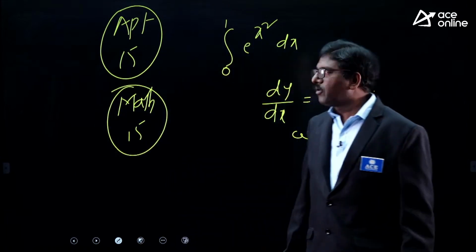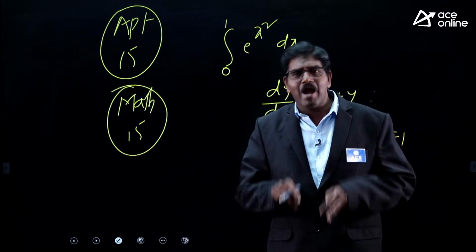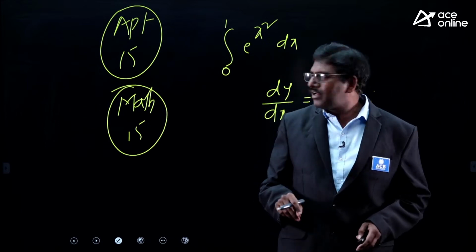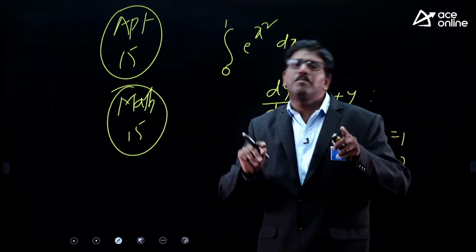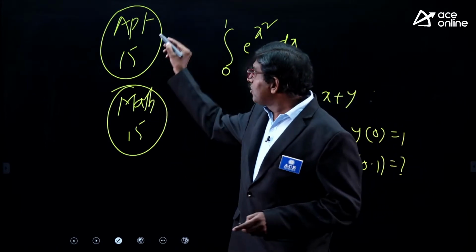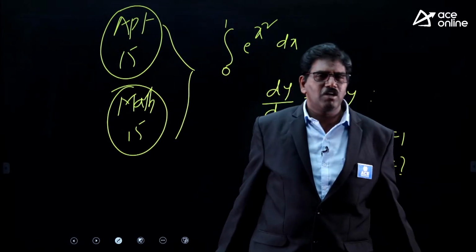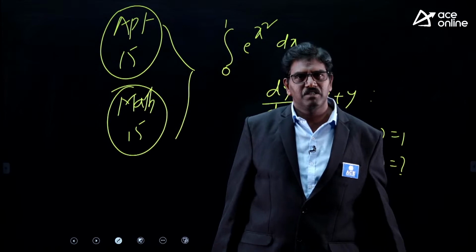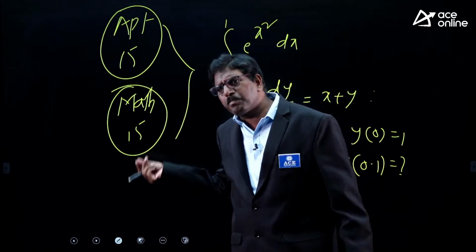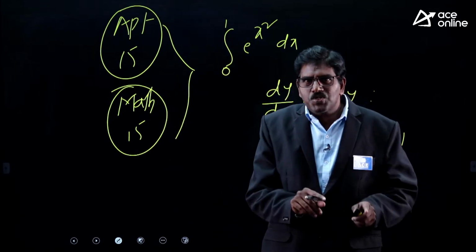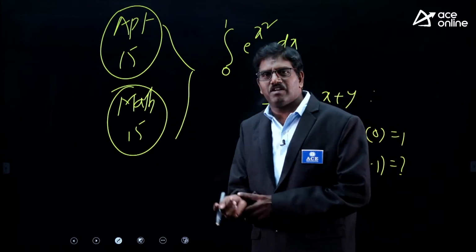Mathematics and aptitude together give 30 marks. If you are able to score full marks here, you will be qualified in the GATE examination. This is a very simple logic, but most students are missing it.